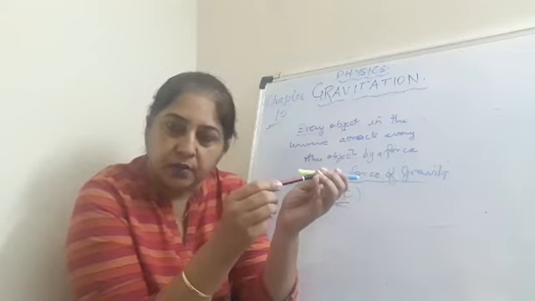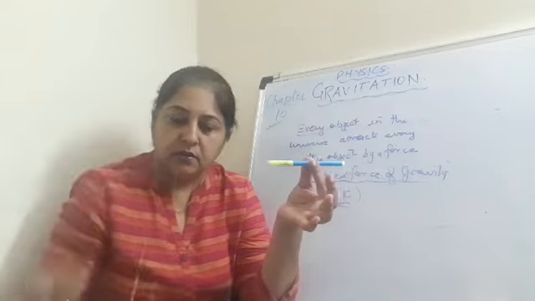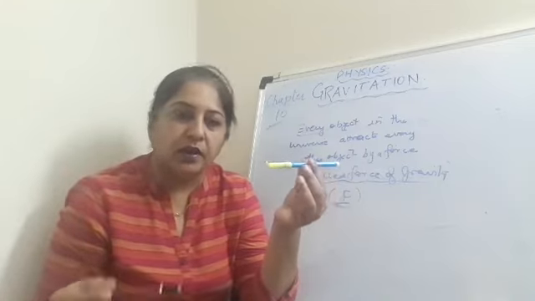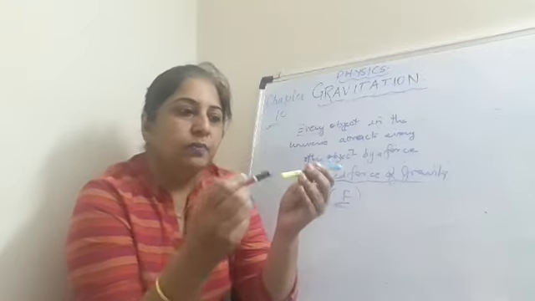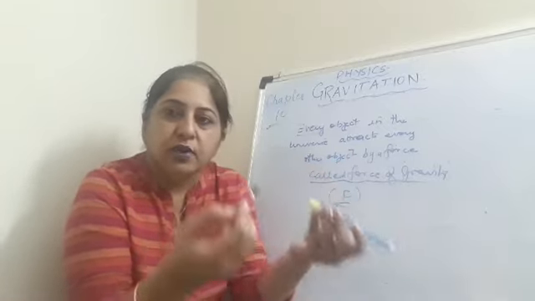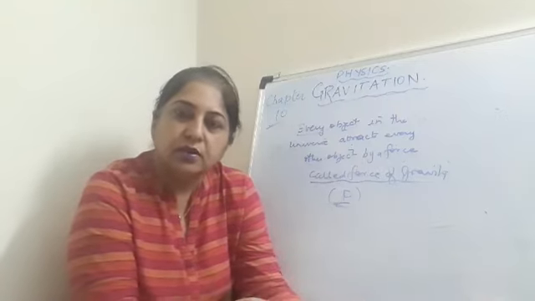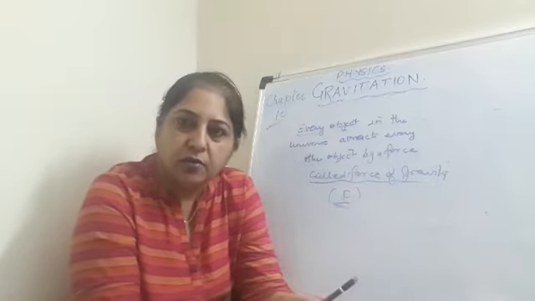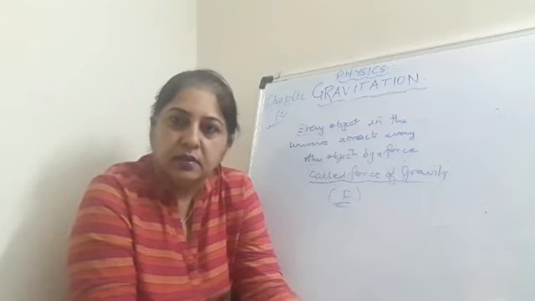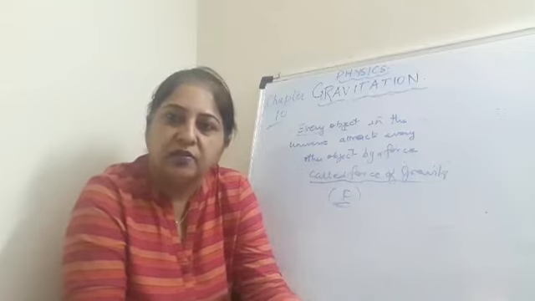Suppose I drop this. If I drop this, it will fall down. Similarly, this pen also, if I leave it from my hands, it will go down. So why do we not see the force of attraction between any two objects? The answer is that the force of gravity between any two objects is a very weak force, and therefore the attraction of any two objects cannot be seen or felt.